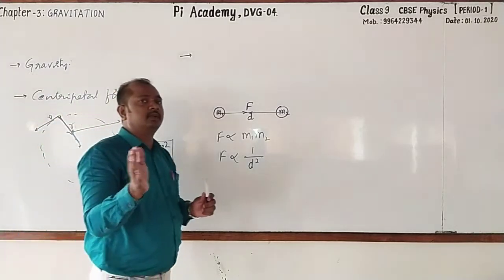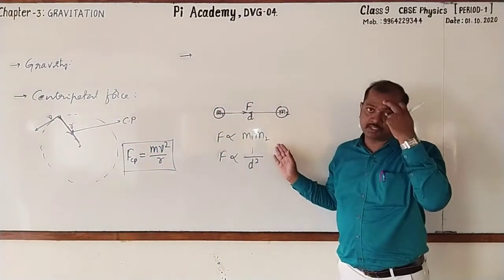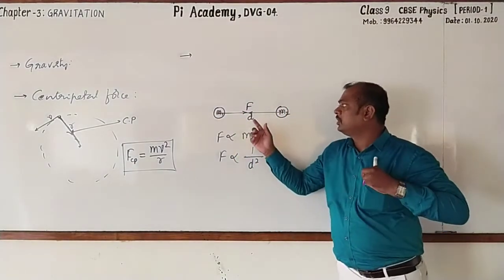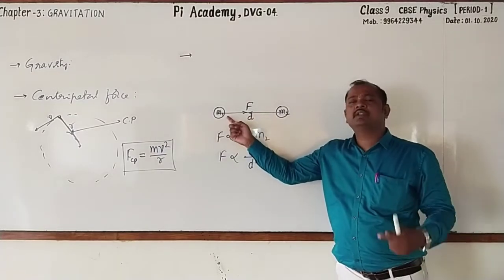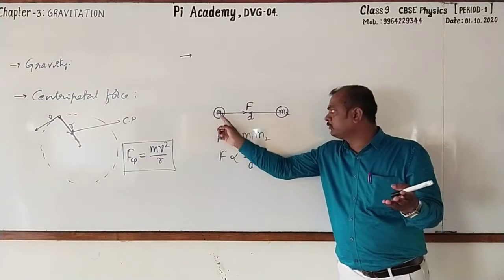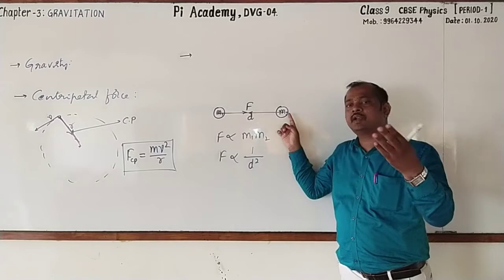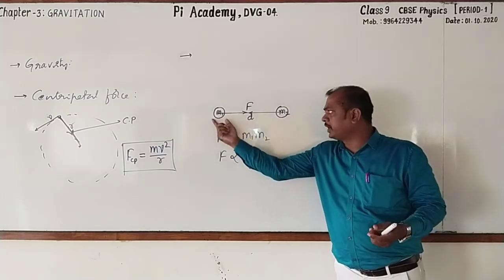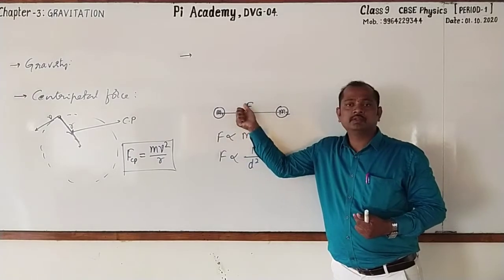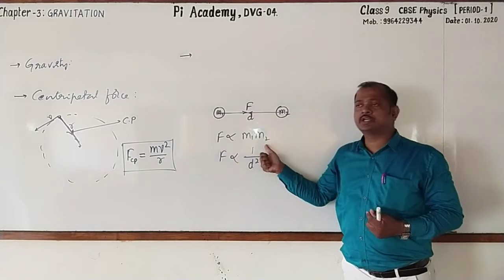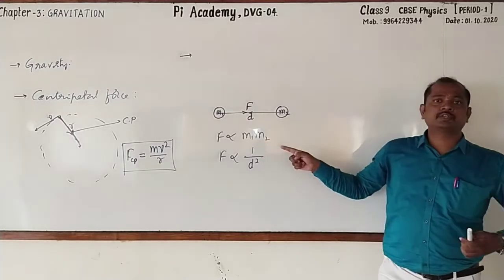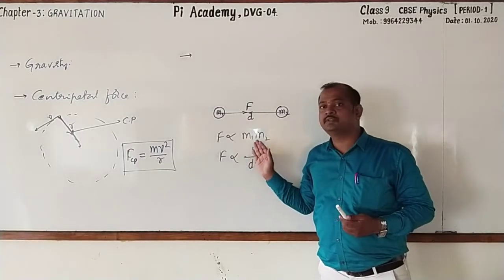Then how to make the clear statement? Here I have written the symbolic statement. We can state universal law of gravitation as every object or every particle in the universe attracts every other particle. m1 will attract m2, m2 will attract m1. Every particle in the universe attracts every other particle with a force, that is gravitational force, which is directly proportional to the product of their masses and inversely proportional to the square of distance between them.